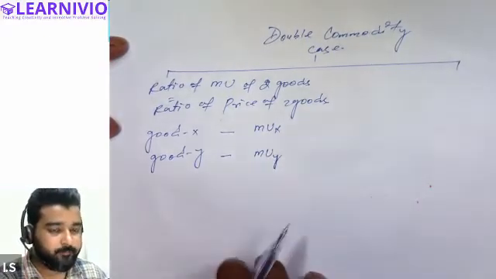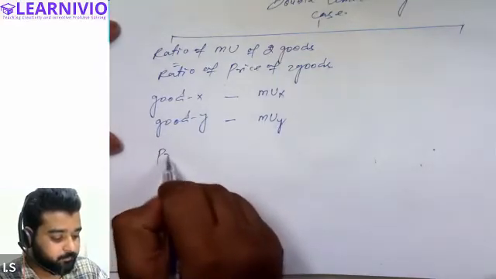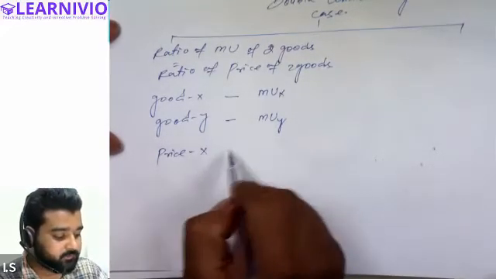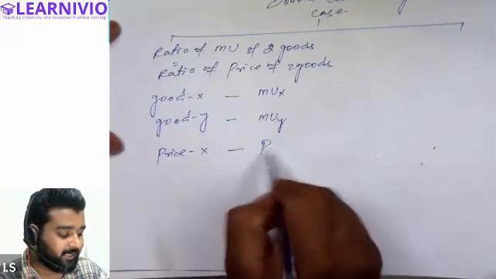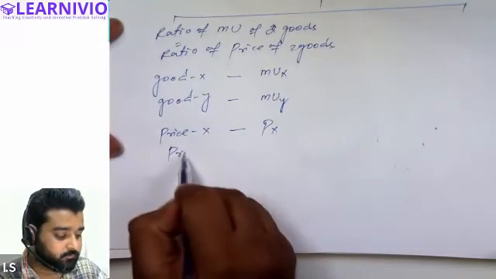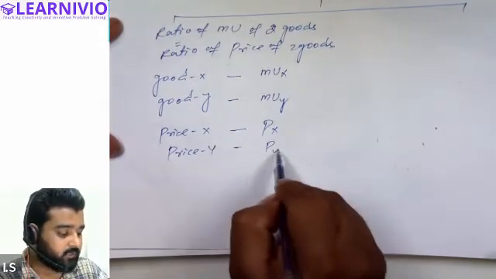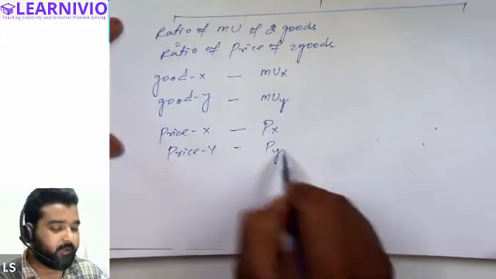Similarly, price of good X, price of commodity X will be called PX, and price of good Y will be called PY.